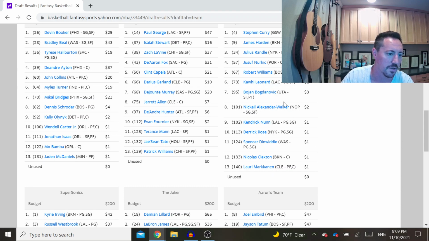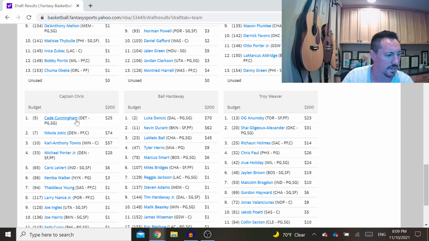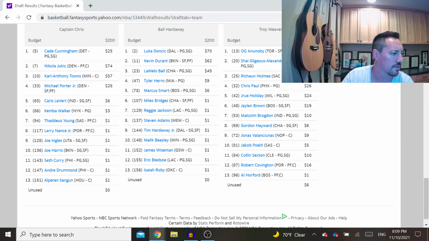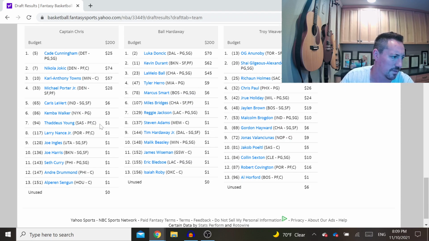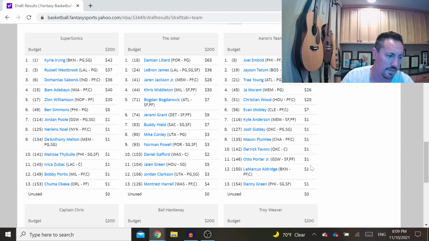So I traded Bertans and Walker for, where's that guy's team? I traded him for Kemba Walker and, not Seth Curry. Who did he draft that he's already dropped? Oh, he traded for him. So Seth Curry, and let me start over. For Kemba Walker and Ben Simmons. He's the guy that's out right now. So anyway, my team's changed a little bit already, 4 weeks in.